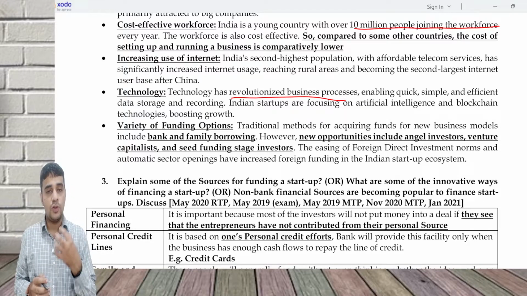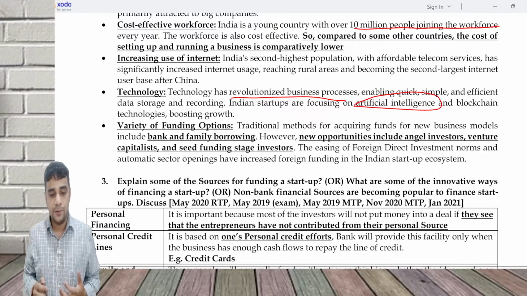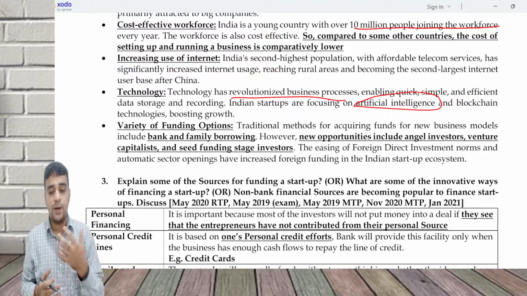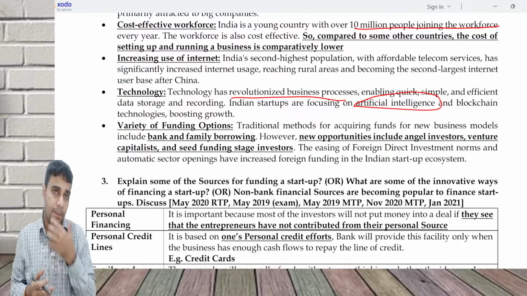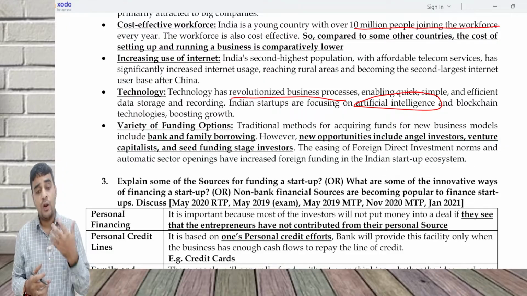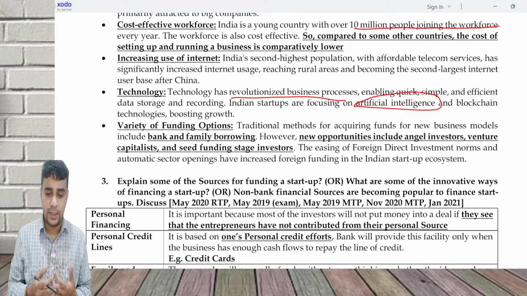Indian startups are also focusing on artificial intelligence, AI. In the current scheme of things, one of the most important things happening is artificial intelligence. You see ChatGPT coming in. So a lot of AI based tools are coming in, with which a lot of things which were being done manually are now getting automated.